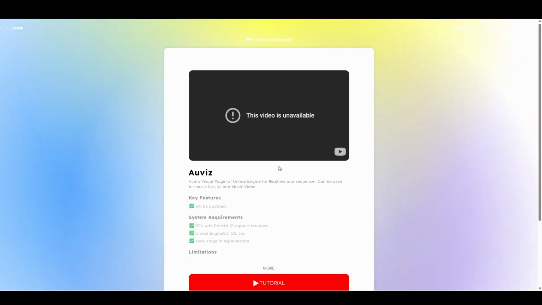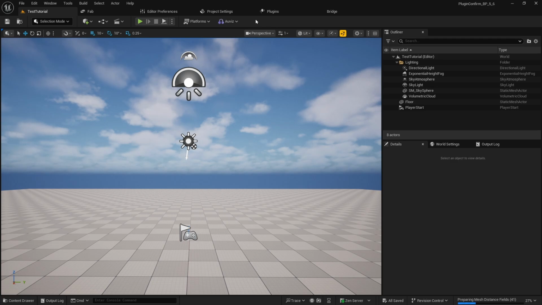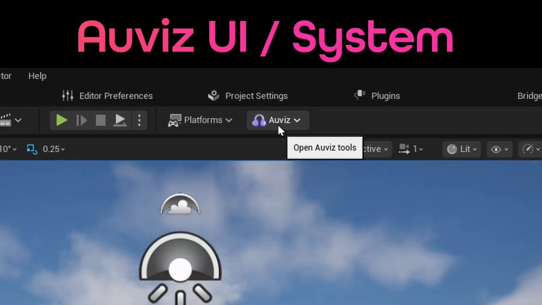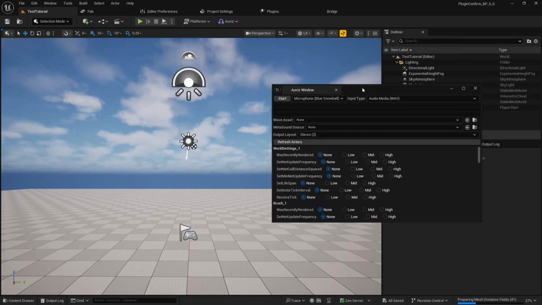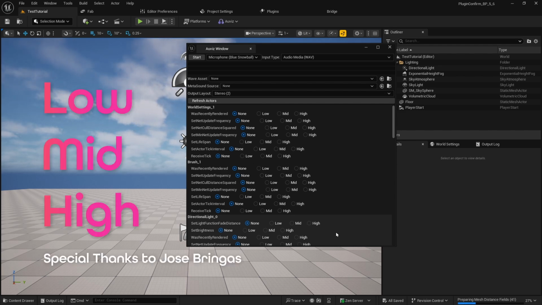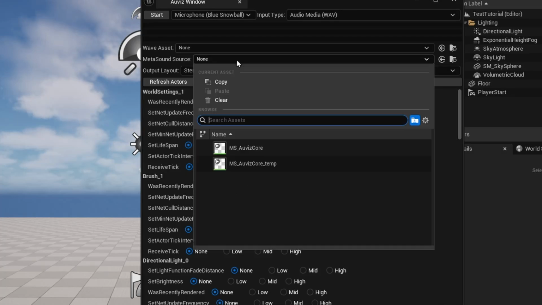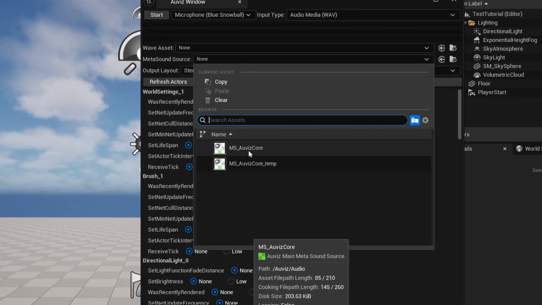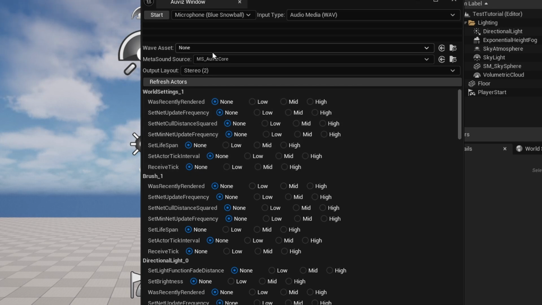So, starting with the conclusion: I created the UI and the system for routing the three audio bands, low, mid, and high, to the blueprint in the level. First, you need to set the MetaSound source, which is a custom MetaSound source, and you also need to set the wave asset.